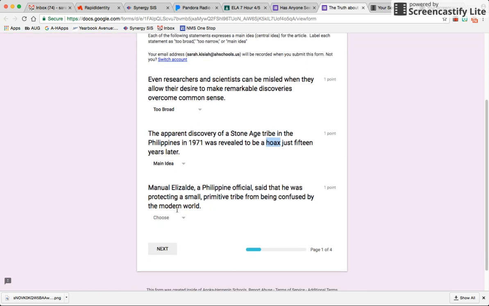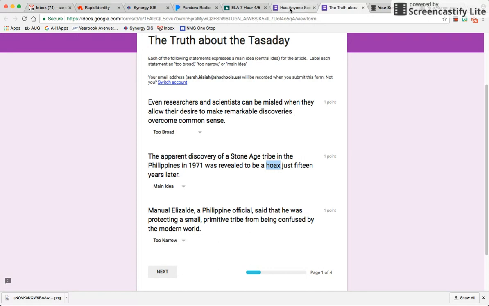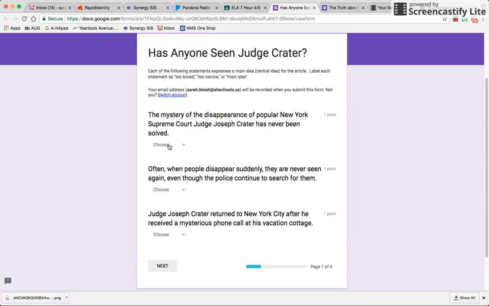And then finally, the last sentence, Manuel Elizalde, a Philippine official, said that he was protecting a small primitive tribe from being confused by the modern world. This is too specific, which means this is a main idea that is way too narrow. This is one part of the article, but it does not represent the big idea of the entire text. And so in your main idea practice today, you're going to find that you have to do this exact thing. You have to decide which of the sentences is the main idea, which one's too broad, and which one is too narrow. So again, think about what is the big idea of the article.